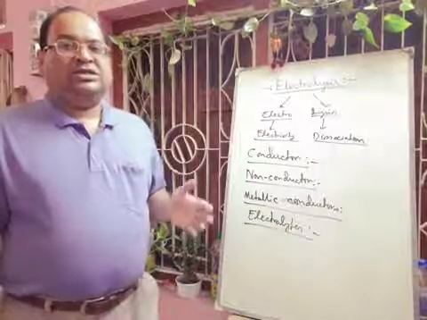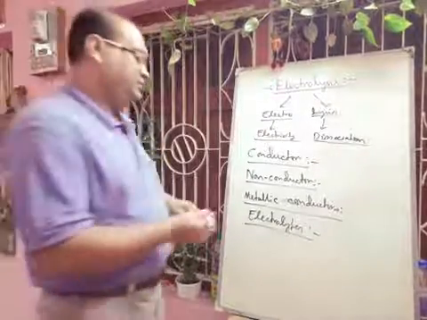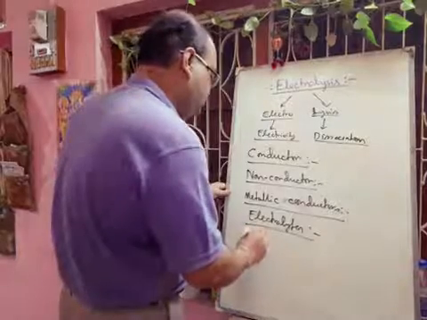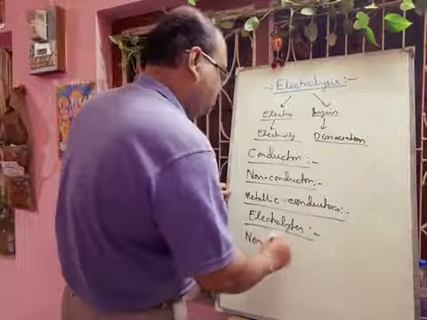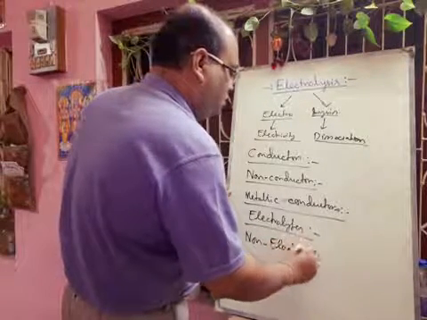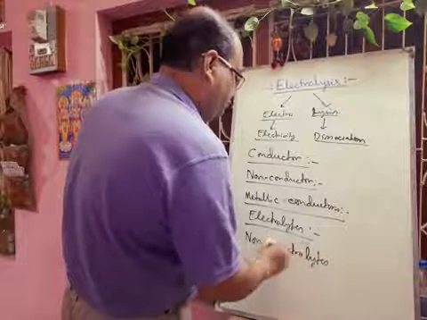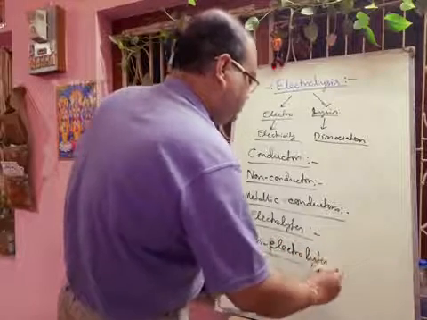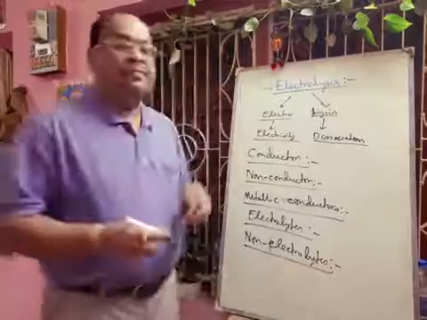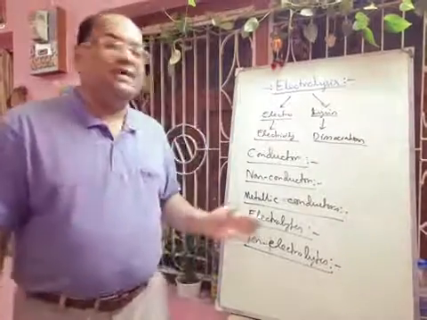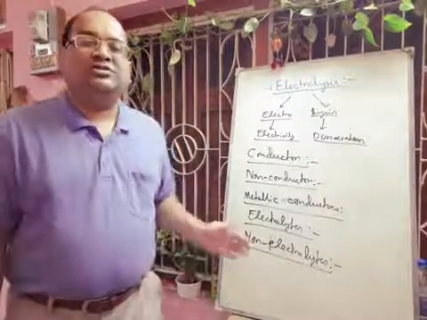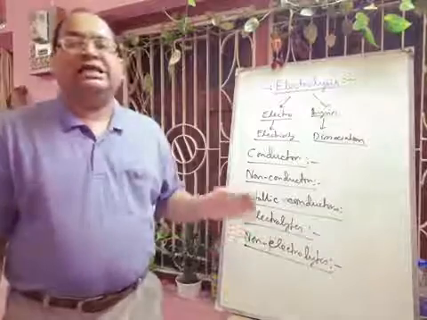Next we will discuss non-electrolytes. Non-electrolytes are the substances whose aqueous solution does not conduct electric current.